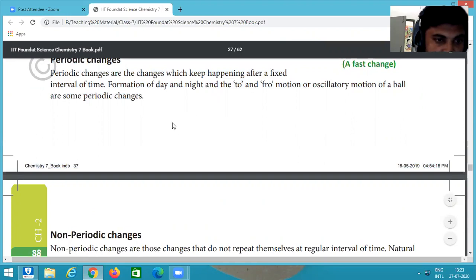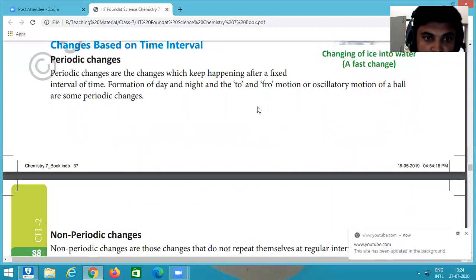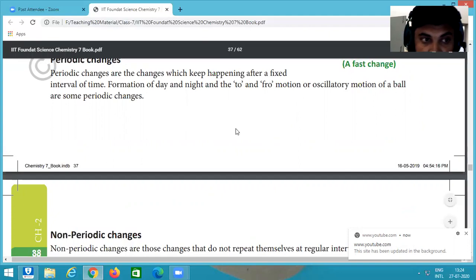After a fixed time interval, one point comes back to its own position, after a fixed period. For example, the movement of a pendulum of a watch. The pendulum moves from left to right in a fixed time interval. These types of changes are known as periodic changes. For example, day to night also occurs in a fixed time interval.